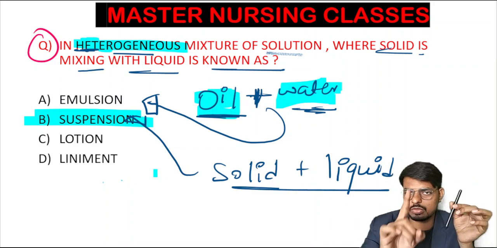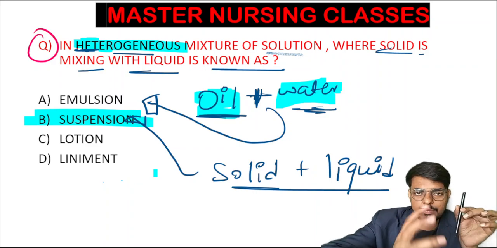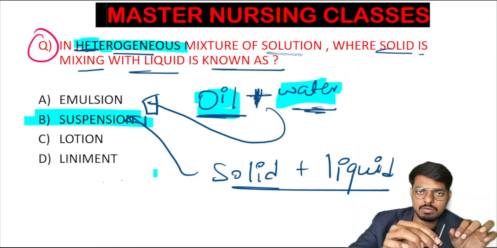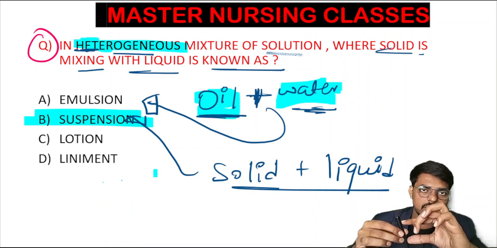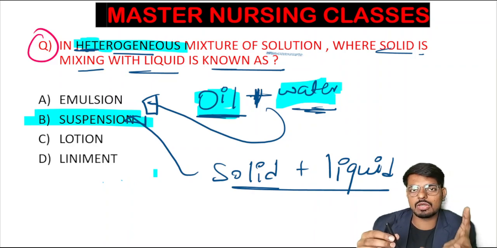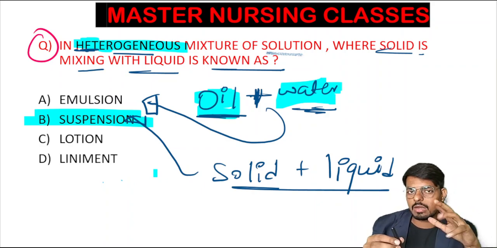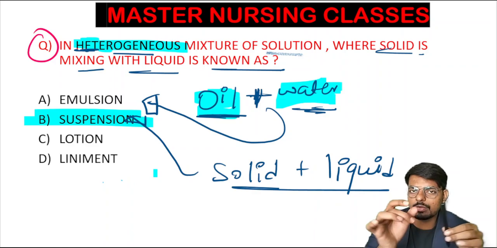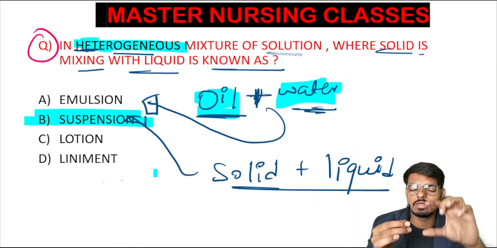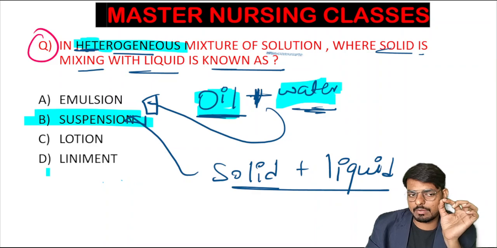The syrup is not used only once; it is used multiple times, for 15 days, for 20 days, from the same bottle. While giving the first time the label is okay and we read and give. While giving the second time, if the syrup is on the label, we are unable to read the composition and the dose, so we will come to the conclusion to discard the syrup. In order to prevent wastage of the drug, while pouring the syrup you have to make sure the label is on the opposite side. This is a situation-based question, and again it will come in your exams.